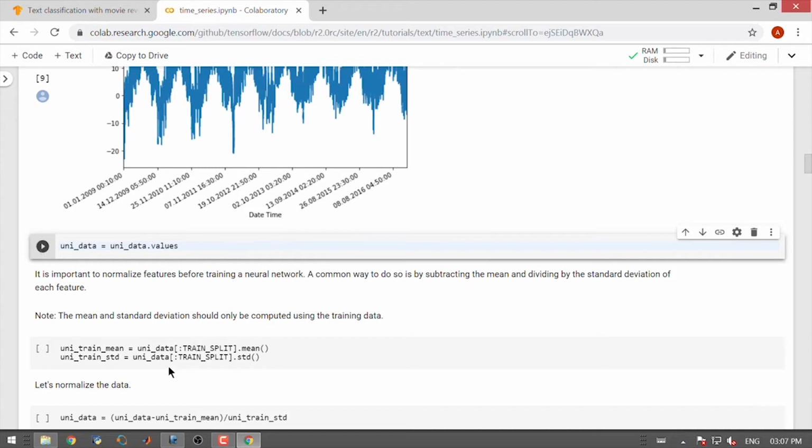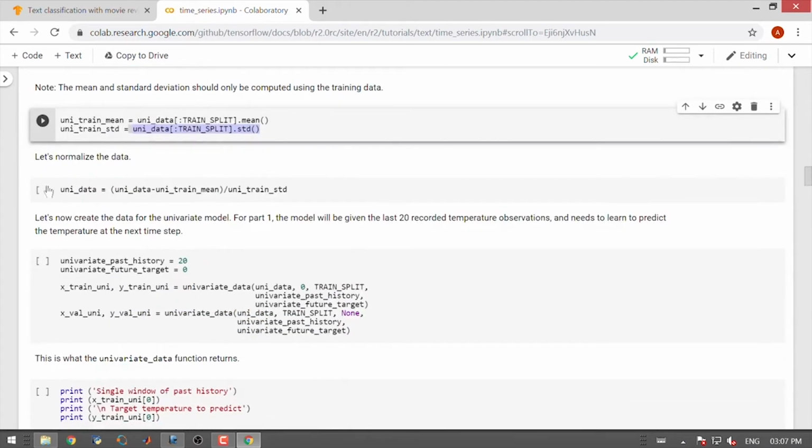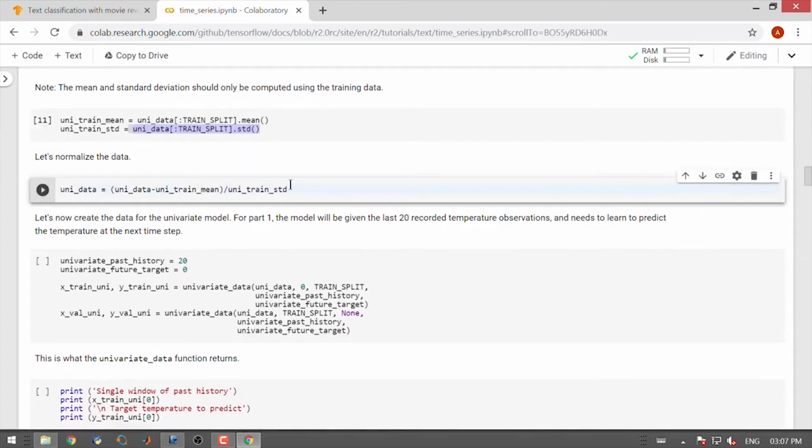We will normalize the features before training a neural network. We will use a z-score normalization technique for normalization. For that we require to compute mean and the standard deviation, and here we normalize the data by subtracting mean from every data point and dividing the resultant by the standard deviation. Now that we have normalized the data, we will create the data for univariate model.